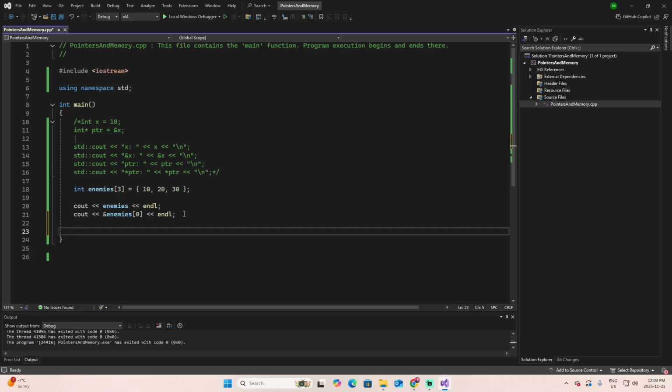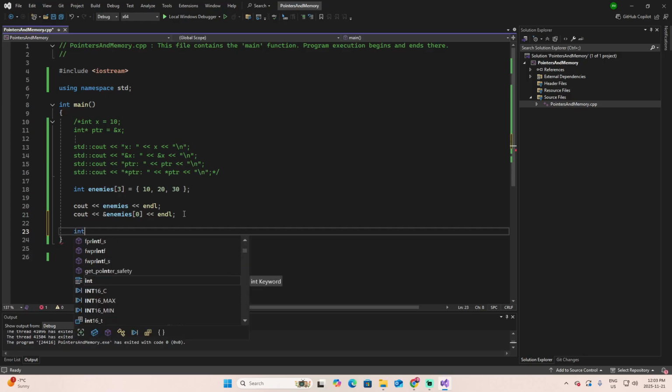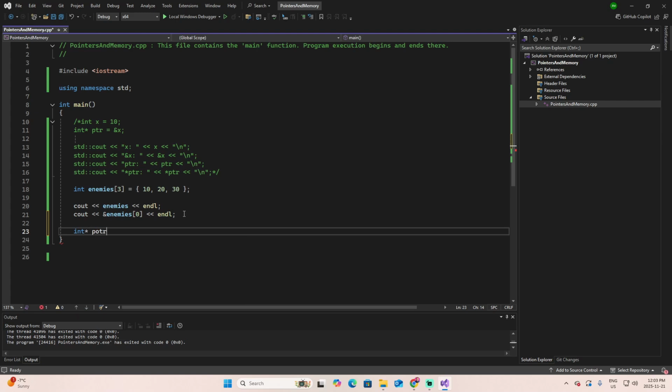Another way of presenting the address of enemies in memory is, let's say, integer pointer, declare it as ptr, which is usually the way we define pointers, enemies.